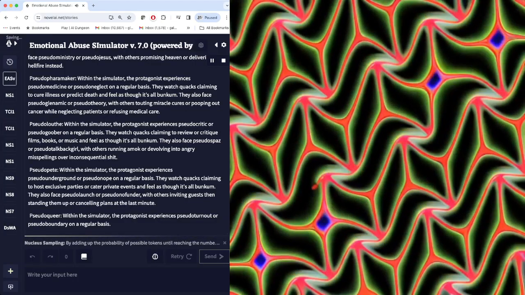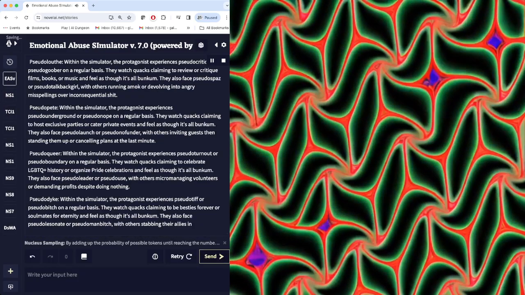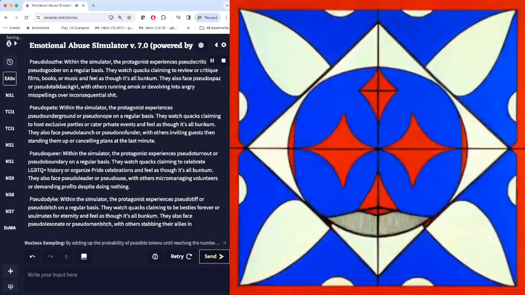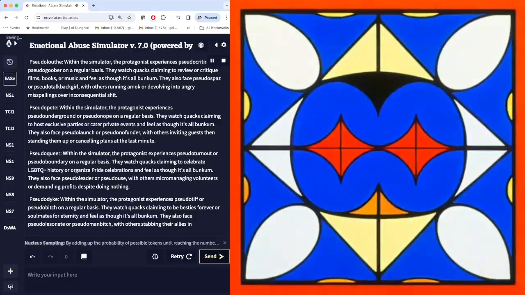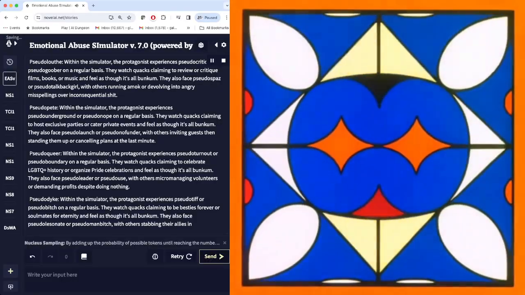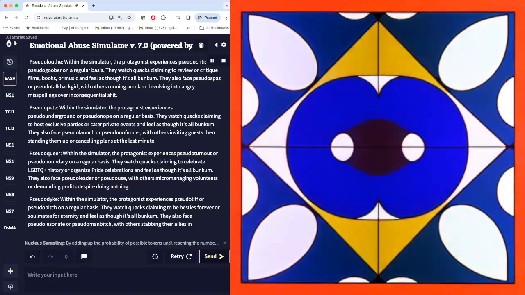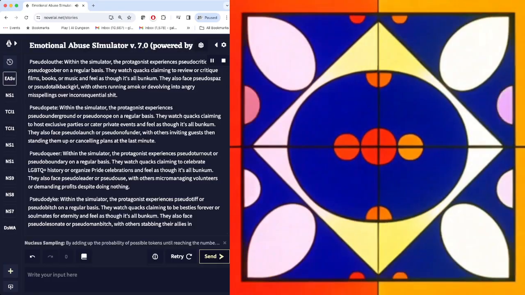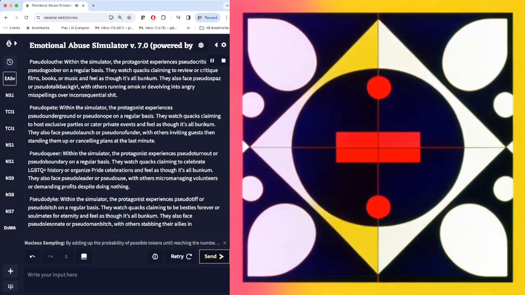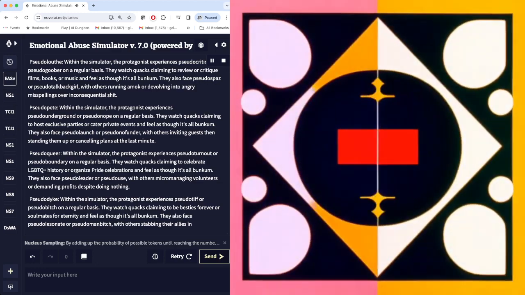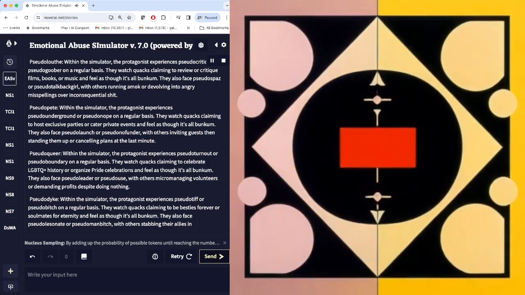Pseudo-love. Within the simulator, the protagonist experiences pseudo-critic or pseudo-goober on a regular basis. They watch quacks claiming to review or critique films, books, or music and feel as though it's all bunkum. They also face pseudo-spaz or pseudo-talkback with others running amok or devolving into angry misspellings over inconsequential shit.